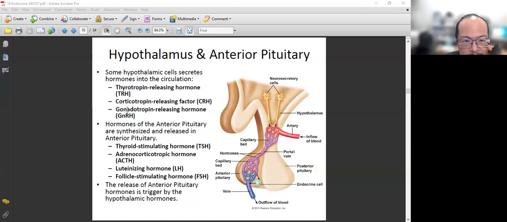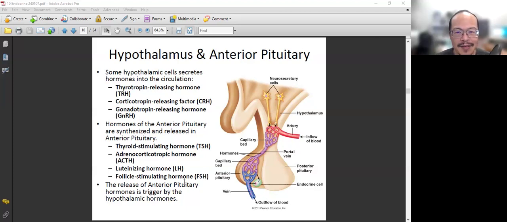Another group is gonadotropin. Gonad is a reproductive organ. So what are these? We have two. One is luteinizing hormone, LH, and the other is follicle stimulating hormone, FSH. I said 3 by 3, but the gonadotropin group has two. So basically it's 3, 2, 4. A little bit of variation, but just a little bit.